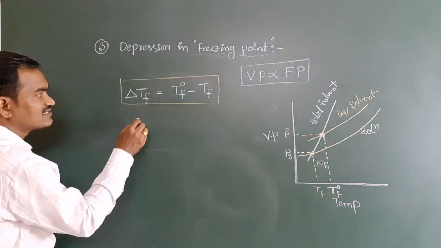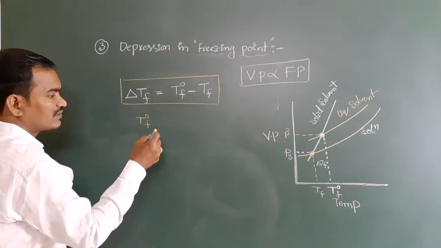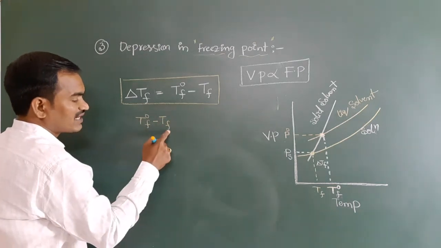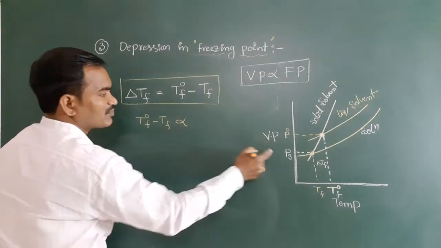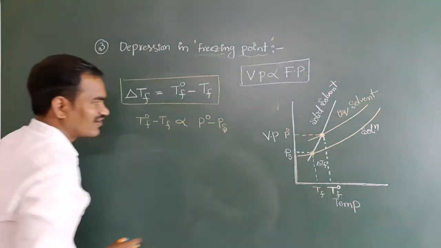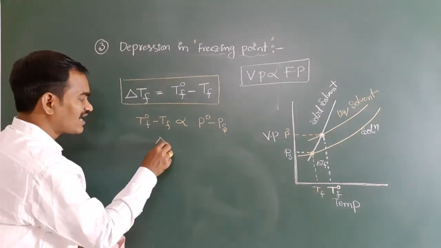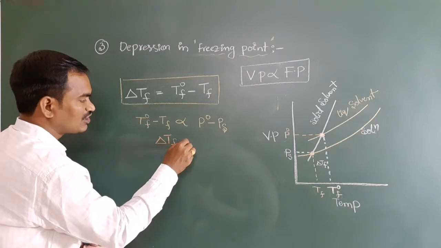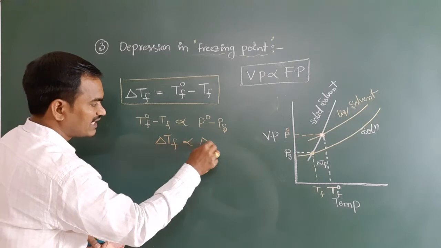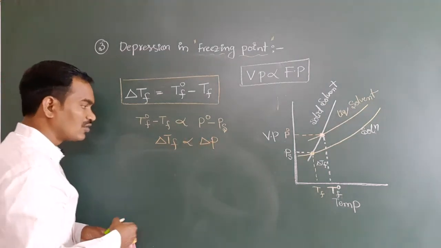I can write like this: T0f minus Tf is directly proportional to P0 minus Ps. Have you got it? That means delta Tf is directly proportional to the lowering of vapor pressure, delta P.